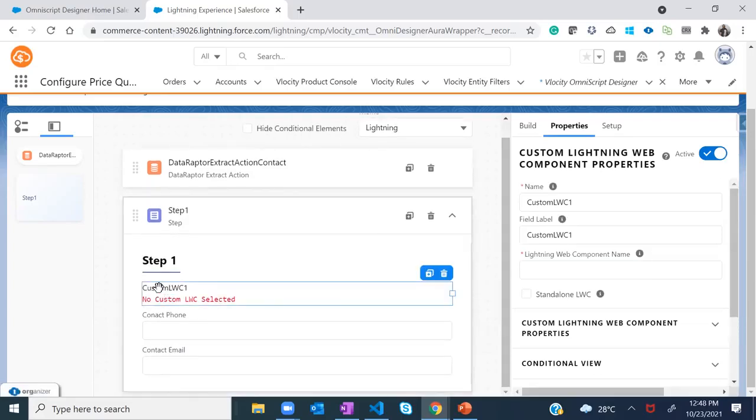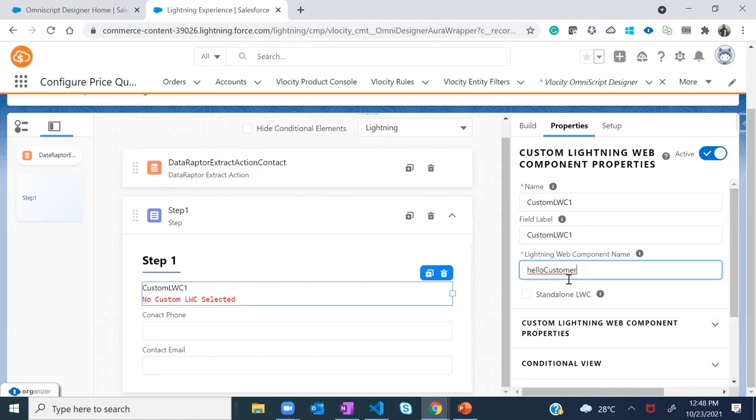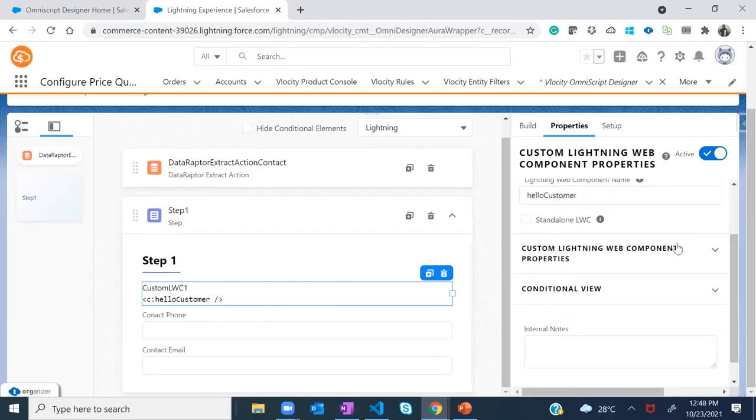If you can see, this custom LWC got added over here, but right now I have not added a specific LWC which would help me fetch the contact name. There is already an LWC which we have created, that is hello customer. I'll show you what message it would display. So I have added it over there. We can check standalone LWC, or we can keep it blank. That depends, because anyway this is single, so we can check it or ignore it as well.